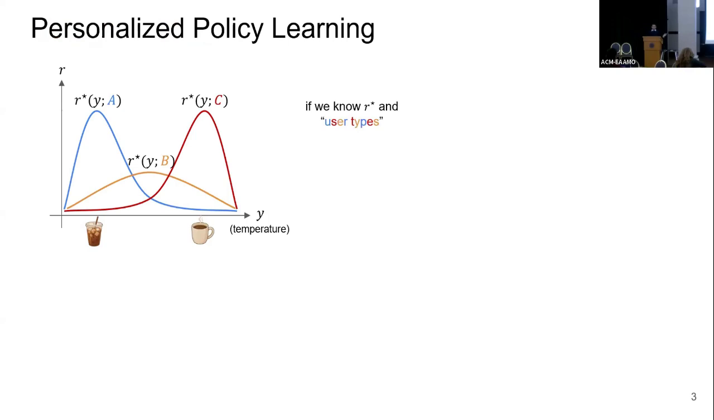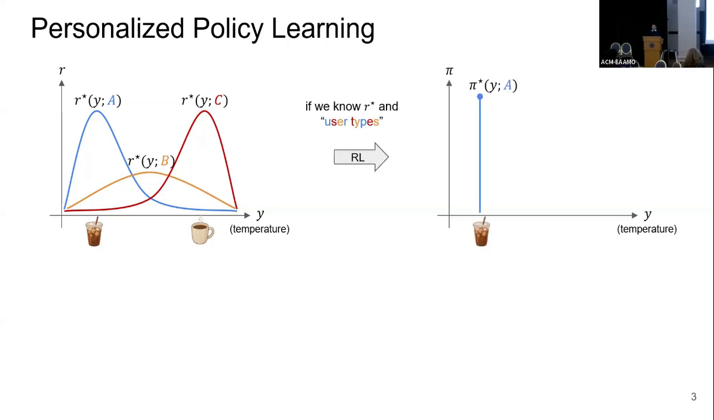And right now, we have a notion of preference or reward. We want to come up with a policy that actually gives us a coffee machine. If we actually know these reward functions, and we also know which type of user is interacting with our coffee machine, then the optimal policy is kind of simple. So I'm going to serve this temperature of iced coffee, hot coffee to these people, and I'm going to serve mediocre or lukewarm coffee to these people.